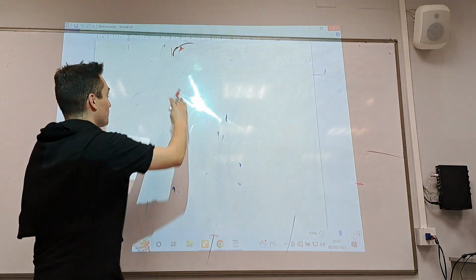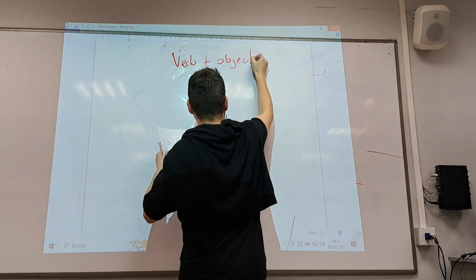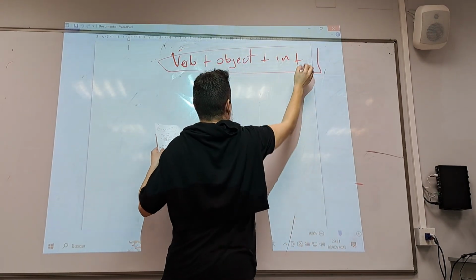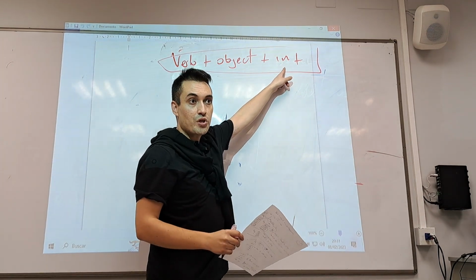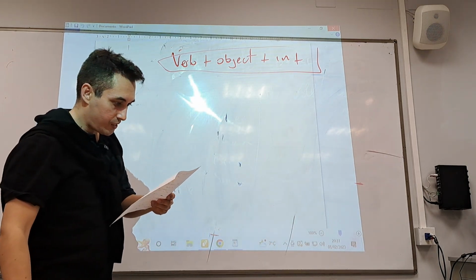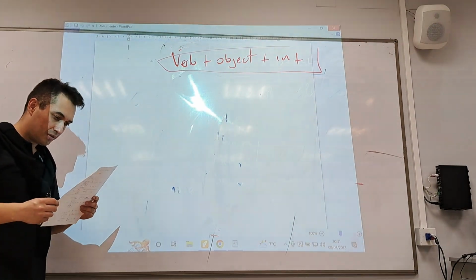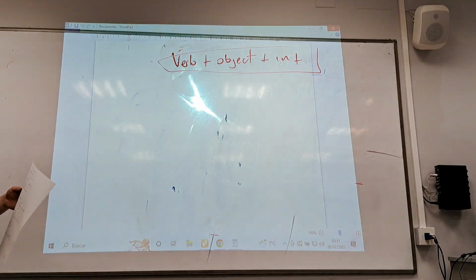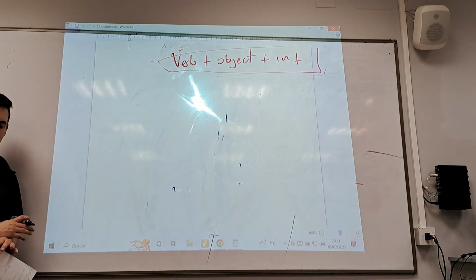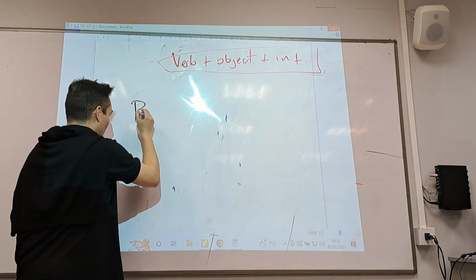Now the other structure I want you to learn is verb plus object plus infinitive. Yeah? Verb plus object plus infinitive. What is this infinitive? Infinitive without to. Yeah? Infinitive without to. Okay. How would you say in Spanish? Maya, you're on fire. Tell me. If I say it in Spanish, you tell me in English. Por favor, déjame que explique. Please let me explain. Correct.